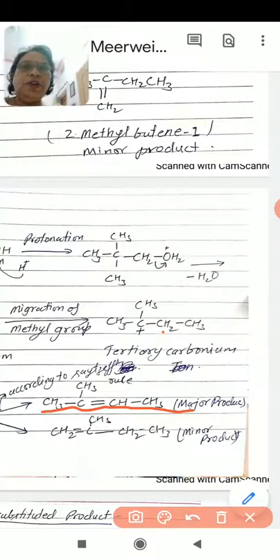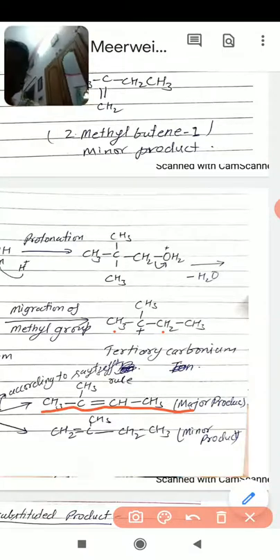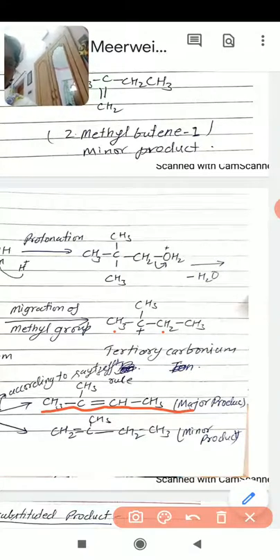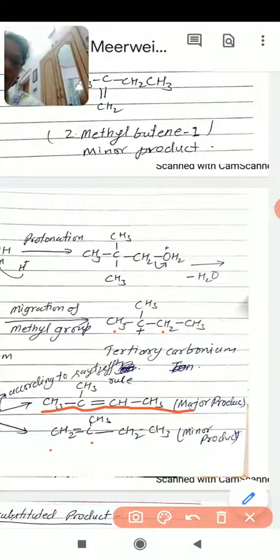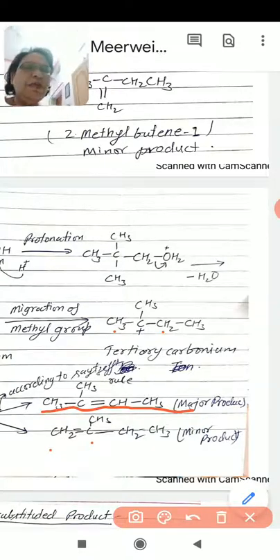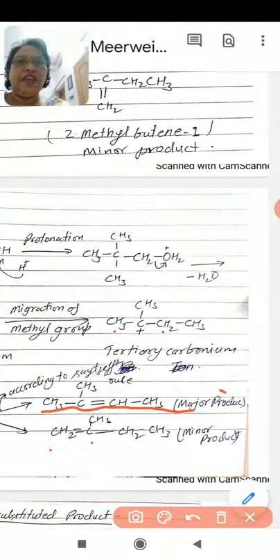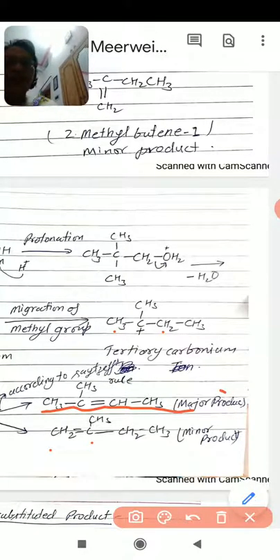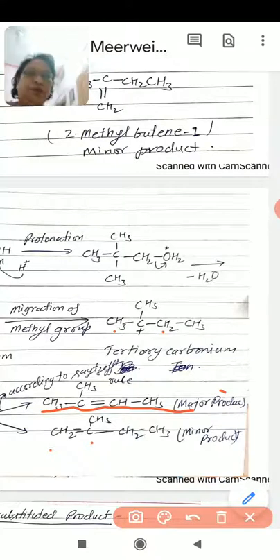And if deprotonation occurs from this methyl group, then we will get 2-methyl-1-butene. This will be the minor product, and the major product will be this one. So by deprotonation we get 2-methyl-2-butene.